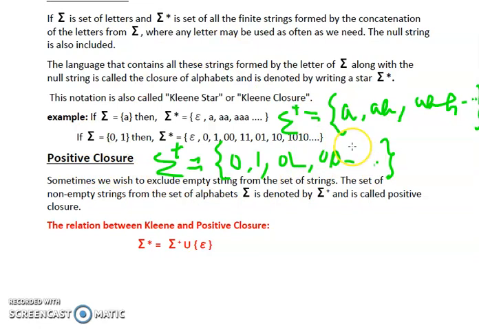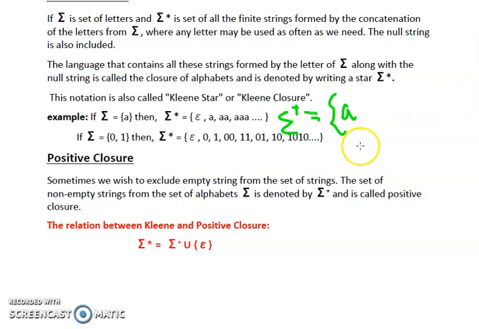Now from here we are clear that the difference between the positive closure and the Kleene closure is that Kleene closure consists of the null string also, but positive closure doesn't consist of the null string. So we can mathematically define the relation between the Kleene closure and positive closure. It can be represented as Kleene closure or star closure is equal to Sigma plus, that is positive closure, union epsilon, that is the null string.